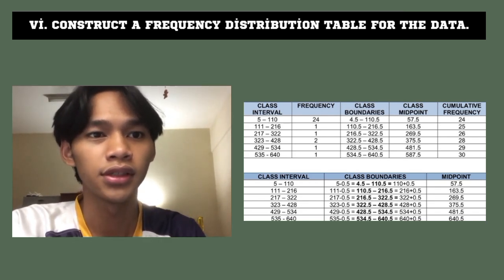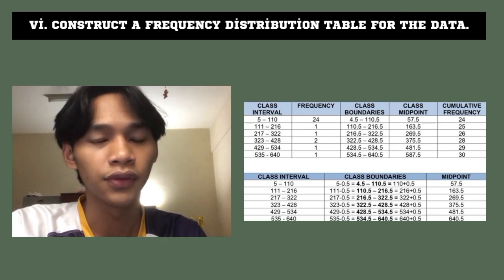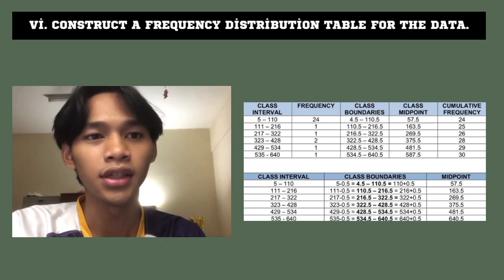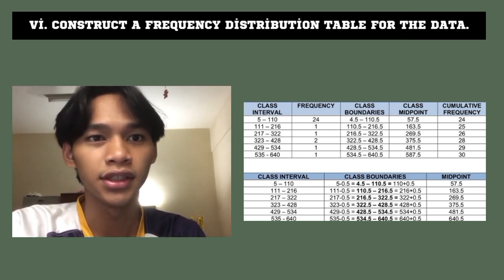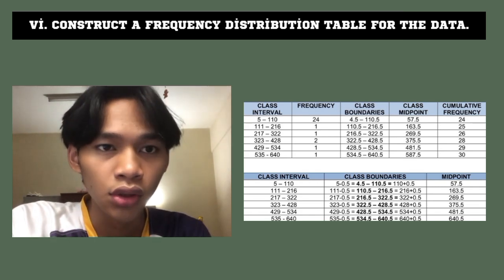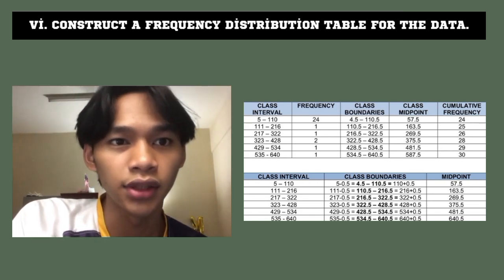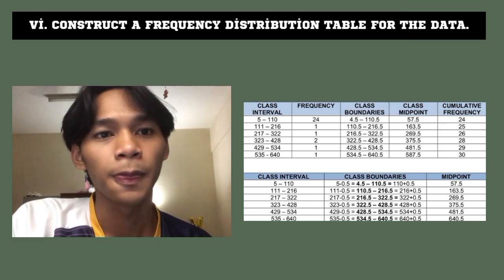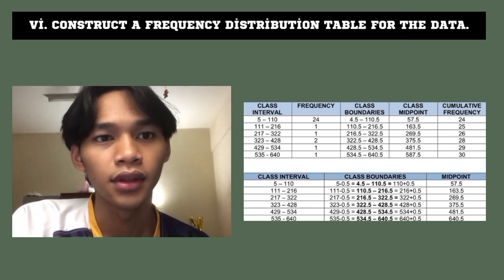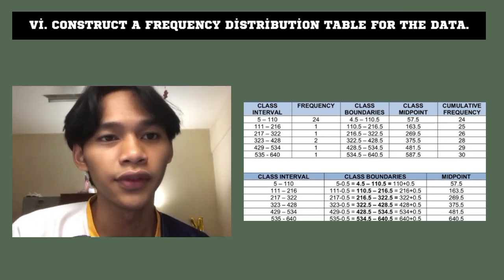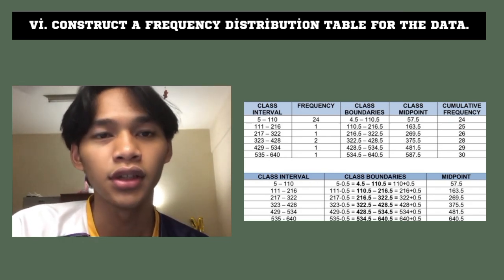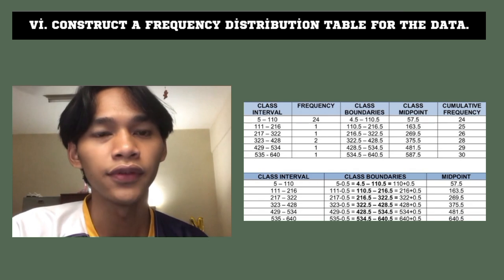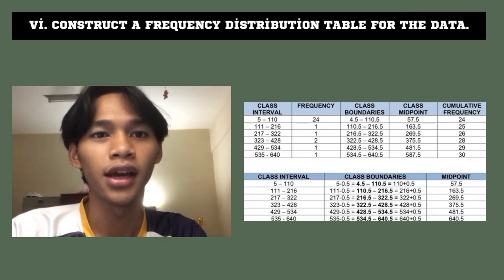For the last class boundaries we got 534.5 and 640.5. For the class midpoint we got 57.5 and 163.5 and 269.5. Next we got 300.5. And for the fifth, we got 481.5. For the last class midpoint, we got 587.5. For the cumulative frequency, we got 24, 25, 26, 28, 29, and 30.